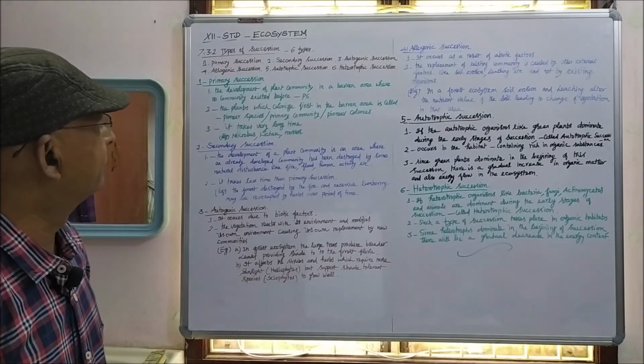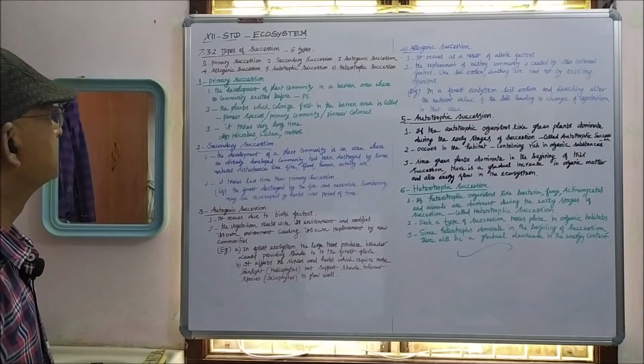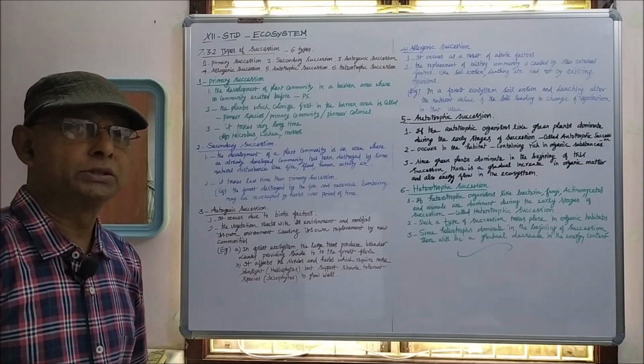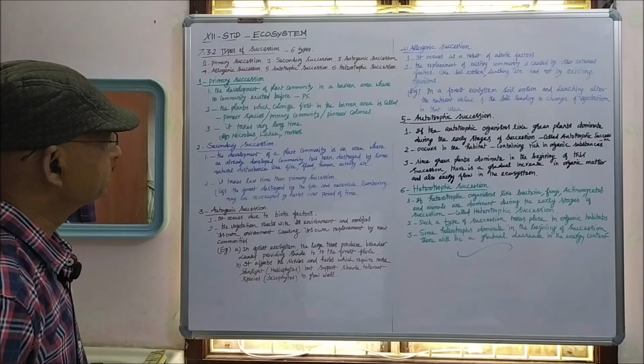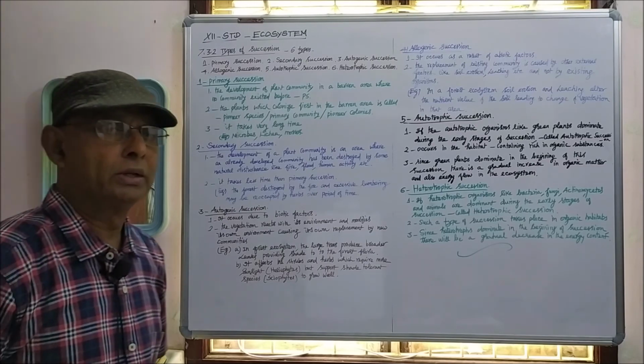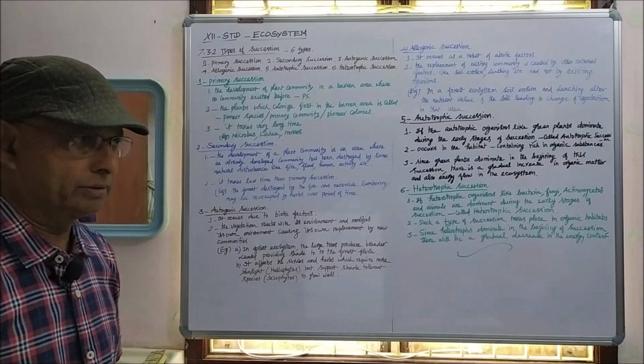So these are all the different types of succession. In this class, we have seen about 6 different types of succession. That's all.